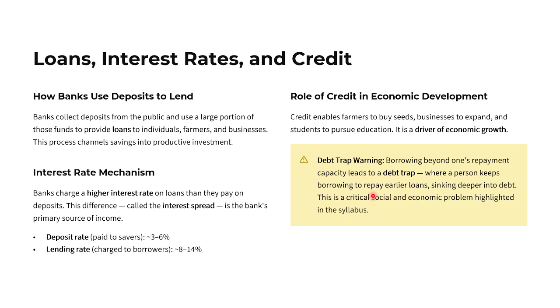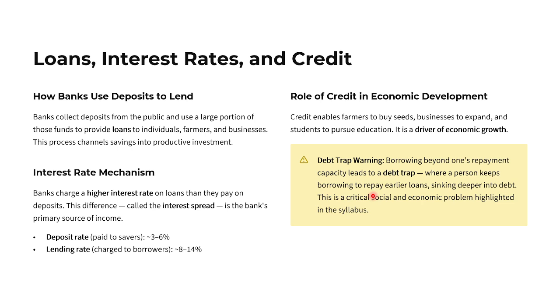So loans, interest, interest rates, and credit. So how the bank uses deposits to lend. So the bank collects from the public. The amount is collected from the public and a large portion of those funds is used to give loans to individual farmers, businessmen. Okay. So this process channels savings to productive investment. So some people save, some people will take the loan.